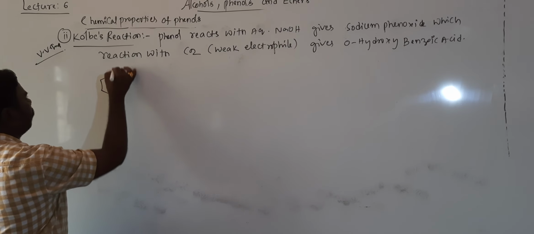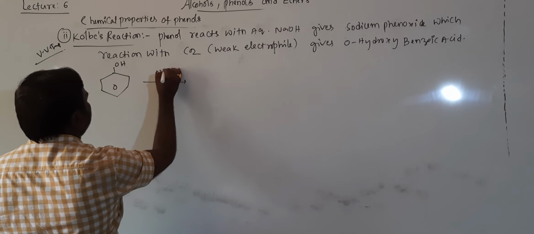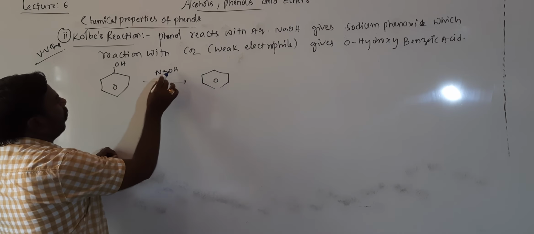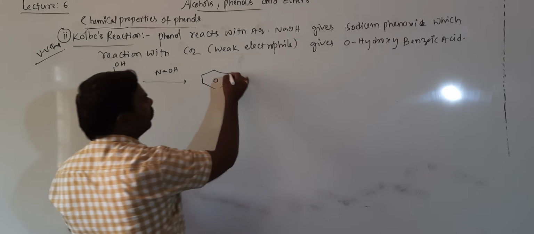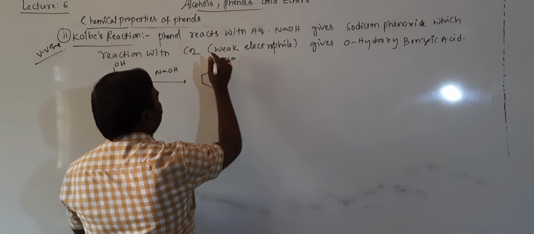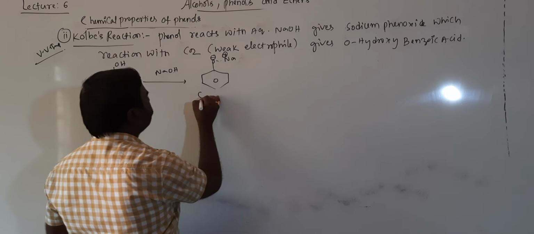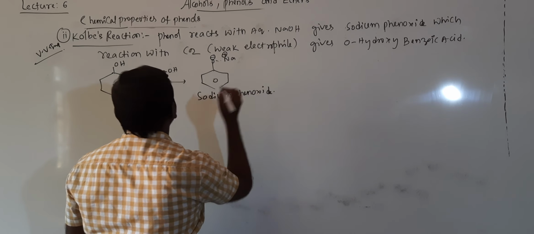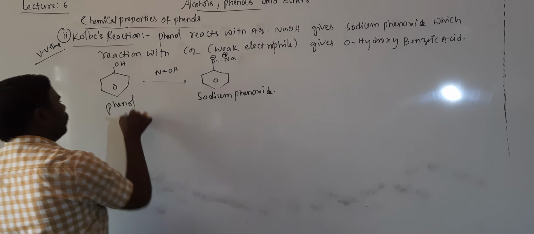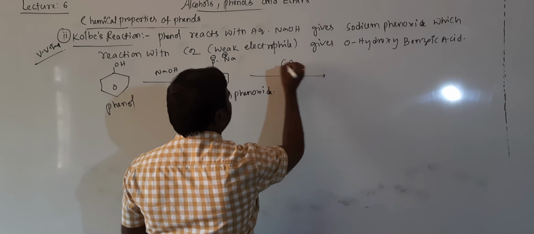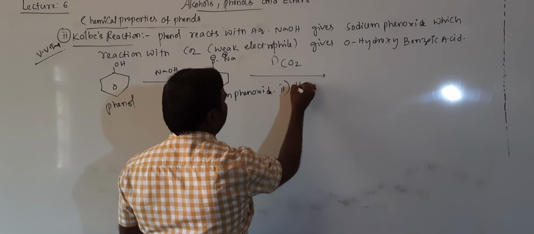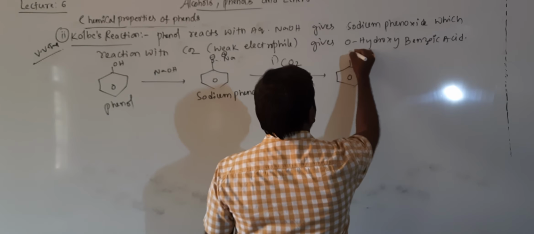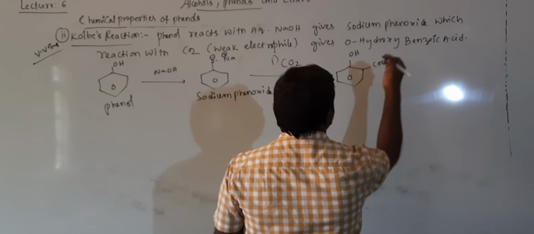Phenol reacts with sodium hydroxide, then OH and H removed as H2O, O minus Na plus is left, sodium phenoxide, which on reaction with a weak electrophile CO2 first, followed by hydrolysis in acidic medium, then gives OH and COOH.